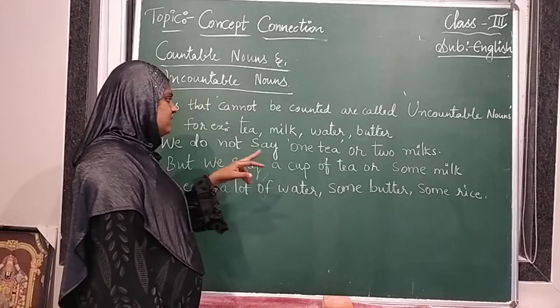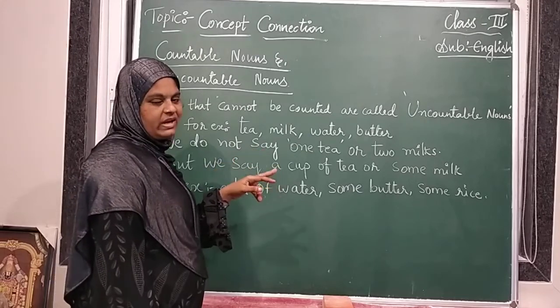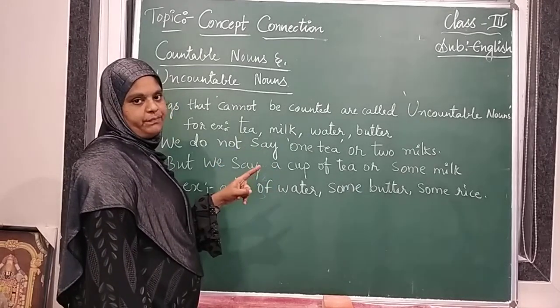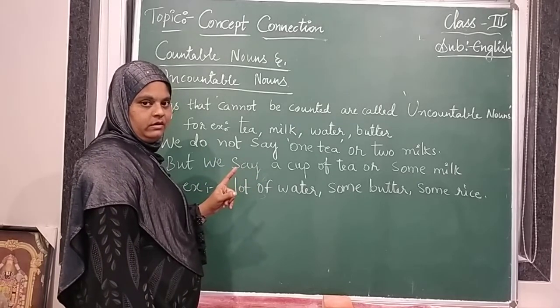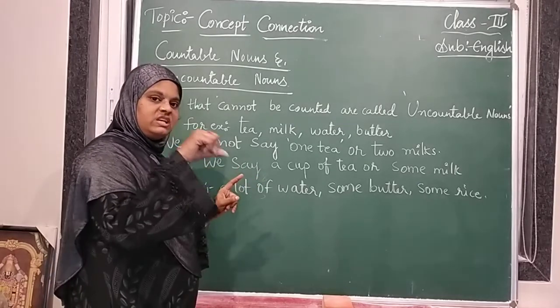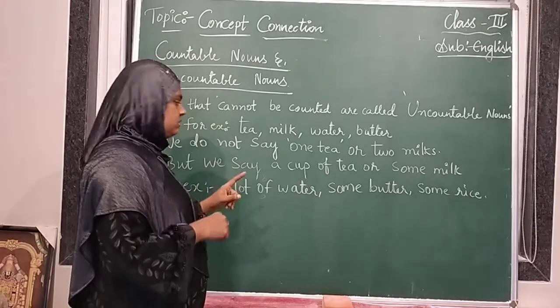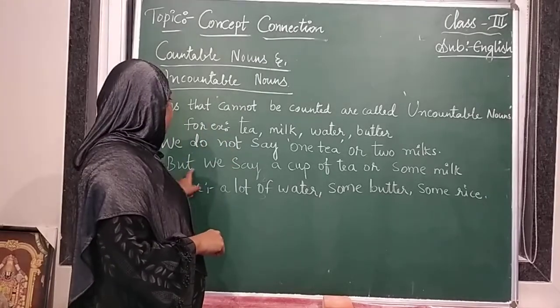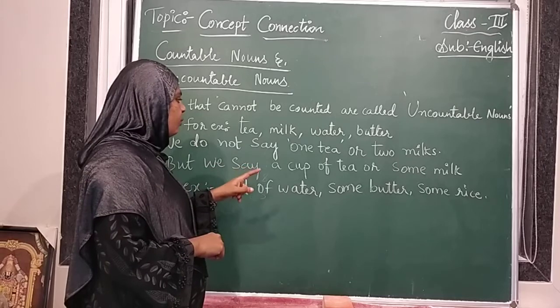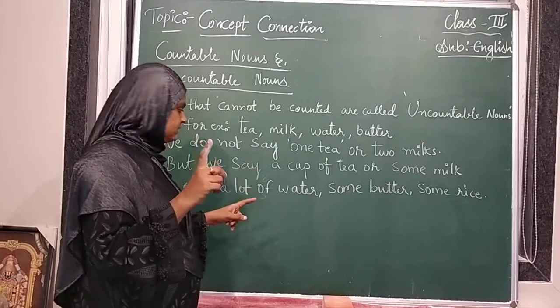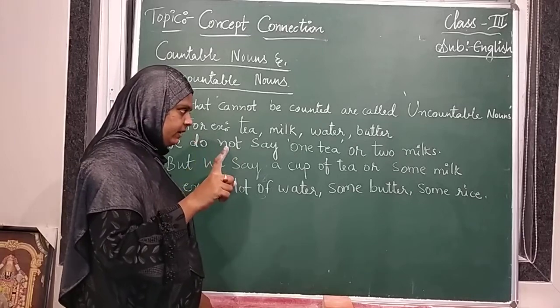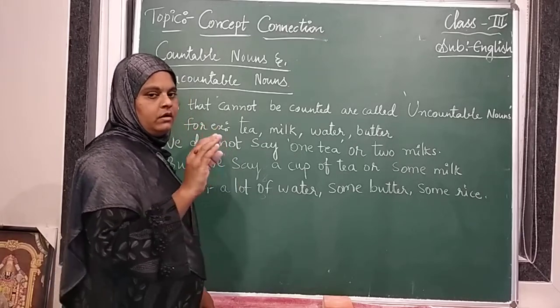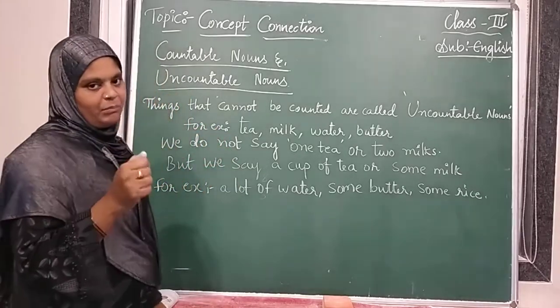But if it is a packet of milk, you can say two packets of milk, one cup of tea. One cup of tea, because tea is a liquid, we cannot count it. We say a cup of tea or some milk. So you will say, I want a cup of tea.